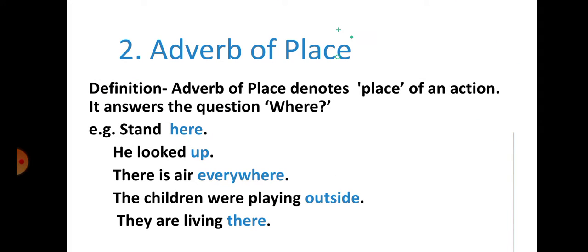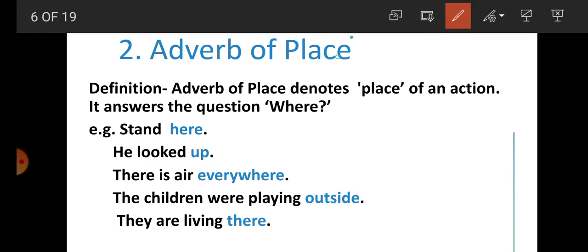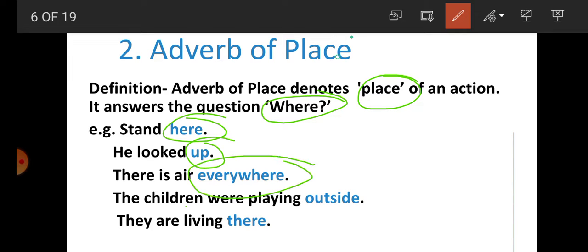Number 2, adverb of place. What is adverb of place, students? Adverb of place denotes place of an action. It answers the question where. Stand, where? Here. He looked, where? Up. There is air, where? Everywhere. The children were playing, where?